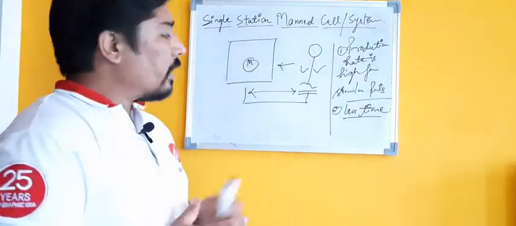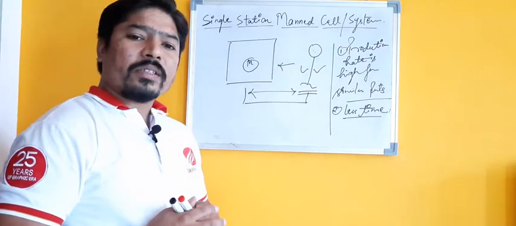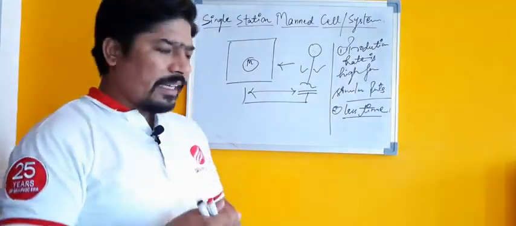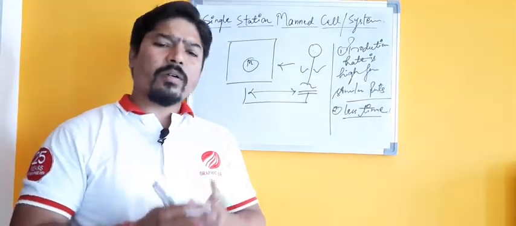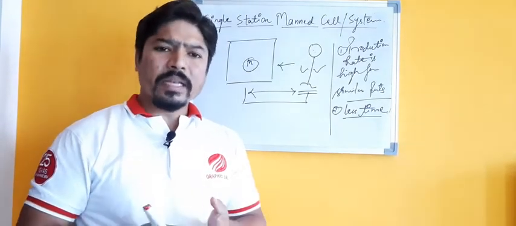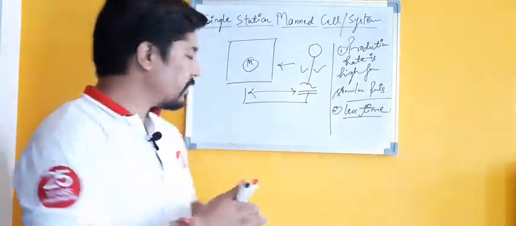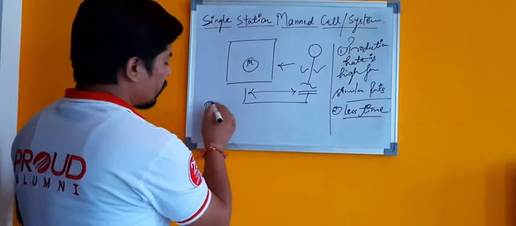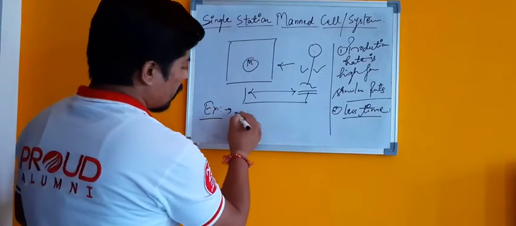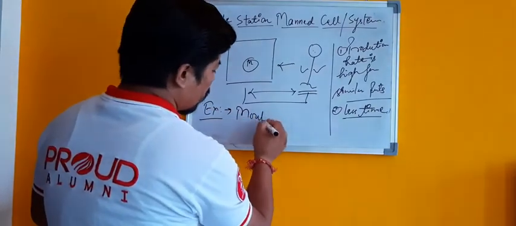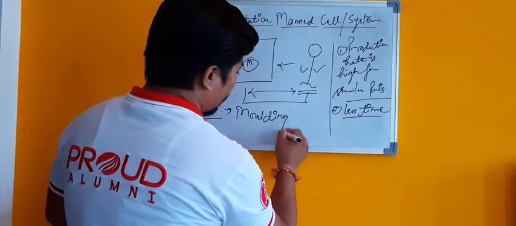Okay, if we talk about a single station manned cell, for example, suppose a normal lathe machine, normal drilling machine, normal milling machine, or for example a simple molding machine.